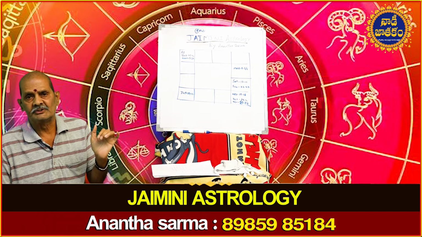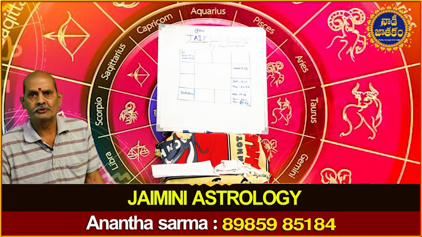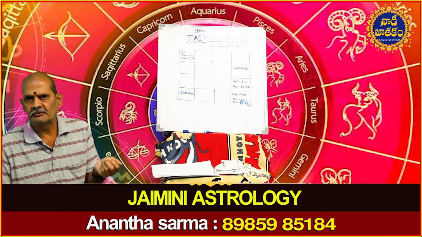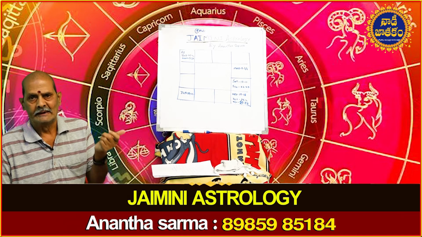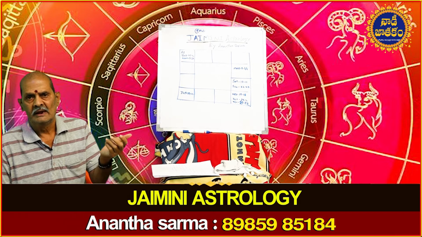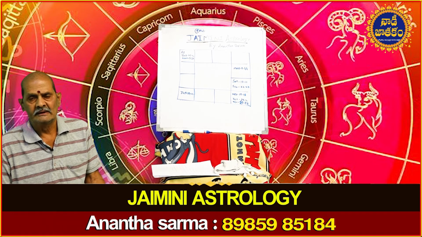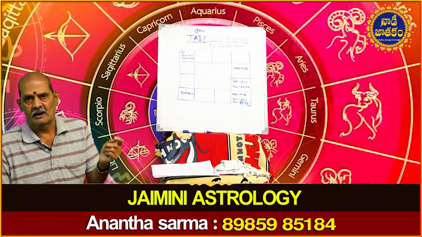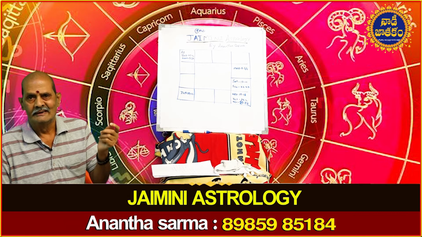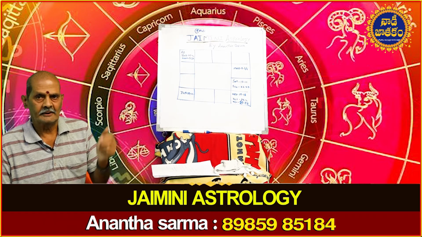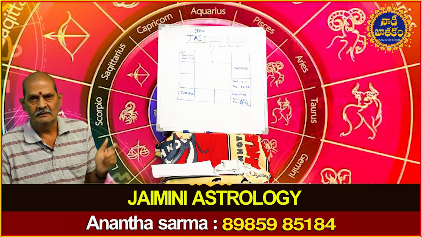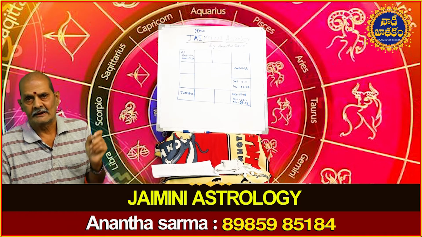Then the fourth one is Matru Karaka. What does the fourth house represent in a horoscope? It represents mother, land, house, comfort, luxury, etc. Then he is called Matru Karaka. The significations of Matru Karaka are house, land, mother, etc. Then the fifth Karaka is Putra Karaka.